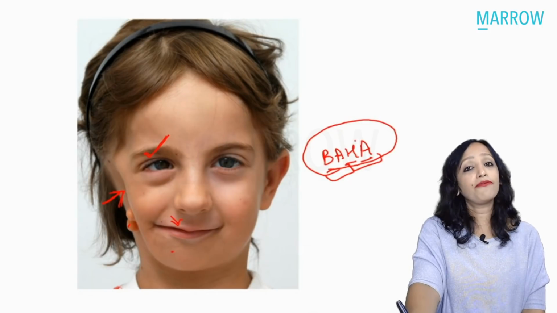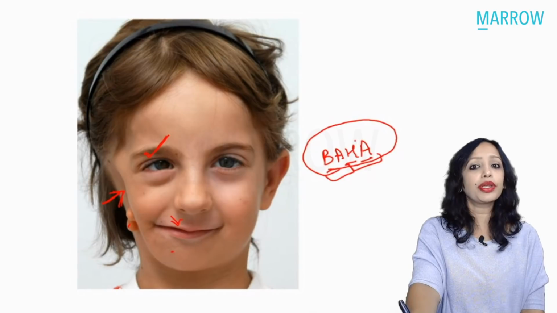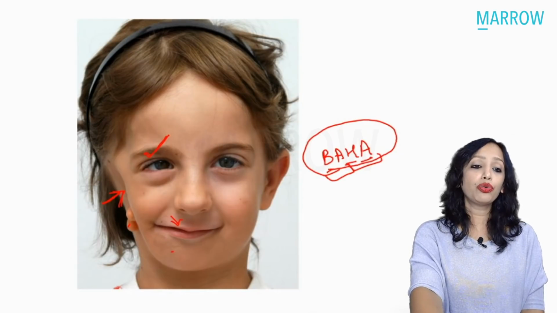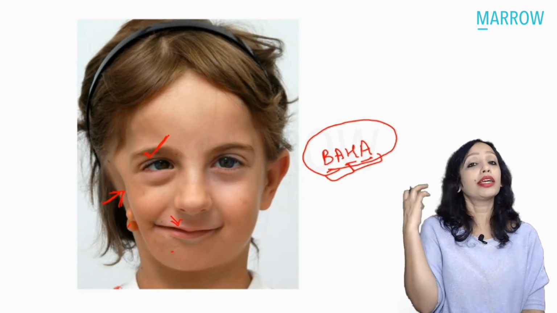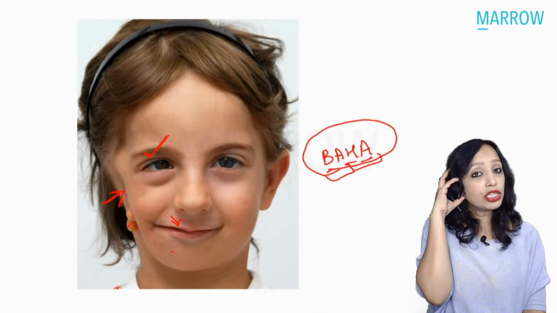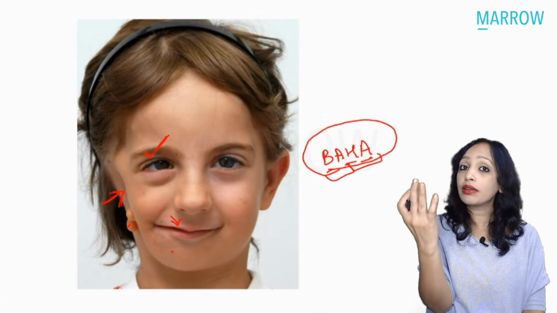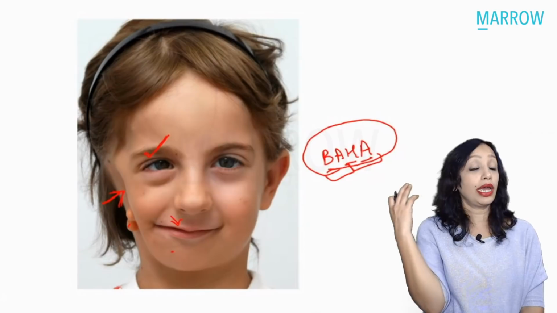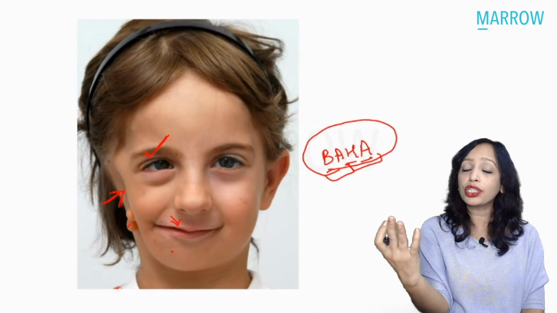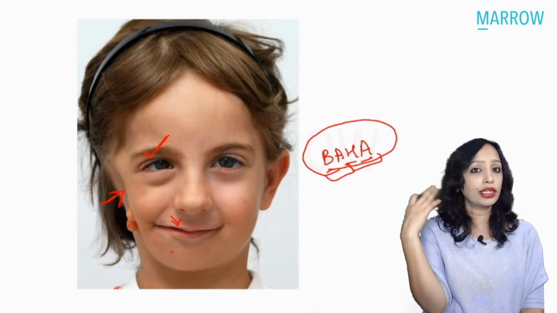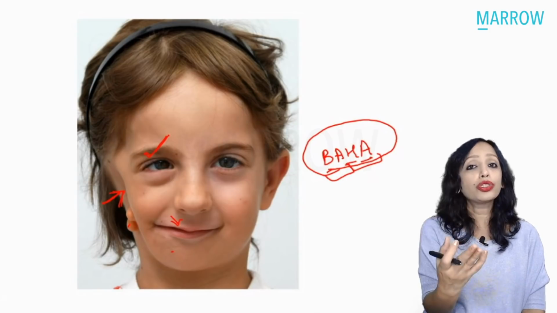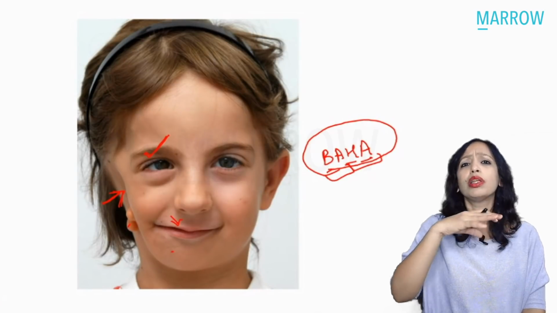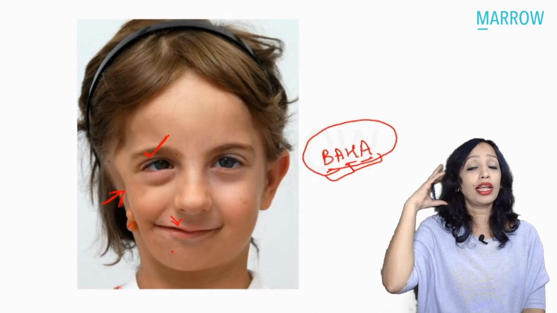So yes, BAHA is a very favorite question of your Central Institute exams. And so where all can we use BAHA? Whenever we cannot use a normal air conduction hearing aid, as in the deformities of the pinna or of the external auditory canal, congenital deformities, atresia, microtia, or when we cannot use an air conduction hearing aid because the ear is chronically discharging and the air conduction hearing aid will not work in that condition. Or also an important indication is when there is a unilateral deafness.